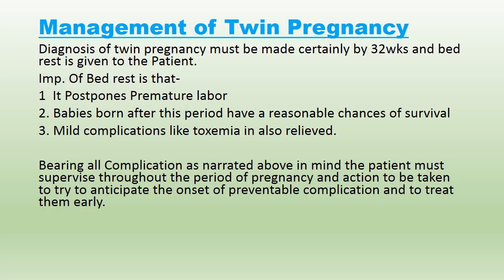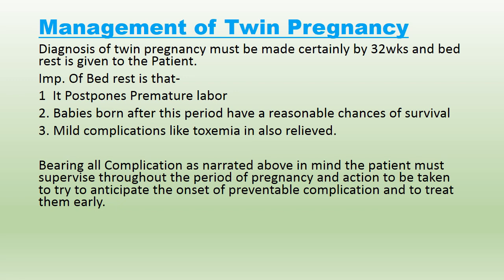Management of twin pregnancy. Diagnosis of twin pregnancy must be made certainly by 32 weeks and bed rest is given to the patient. Importance of bed rest is that it postpones the premature labor. Babies born after this period have a reasonable chance of survival, and mild complications like toxemia are also relieved.